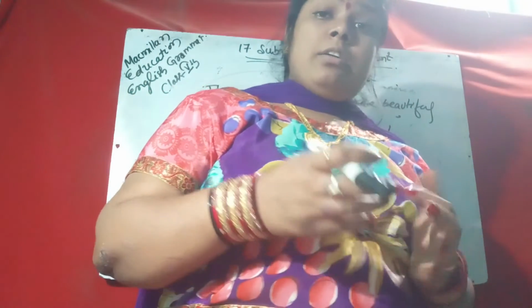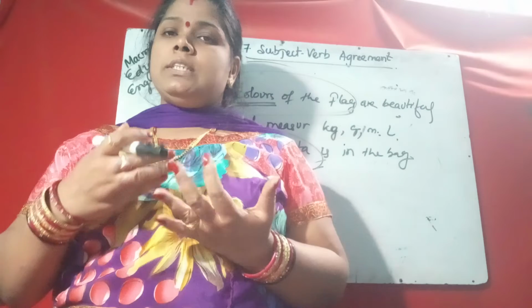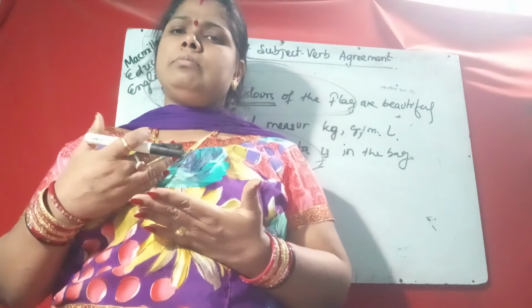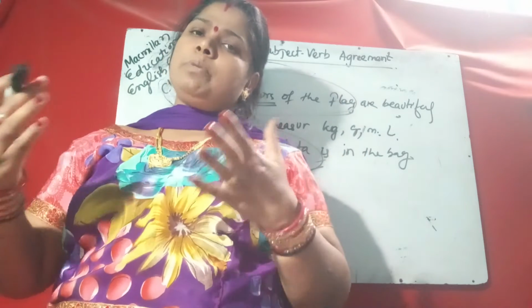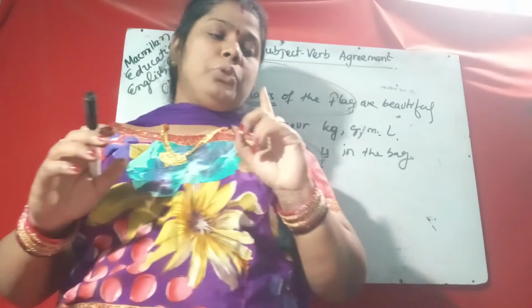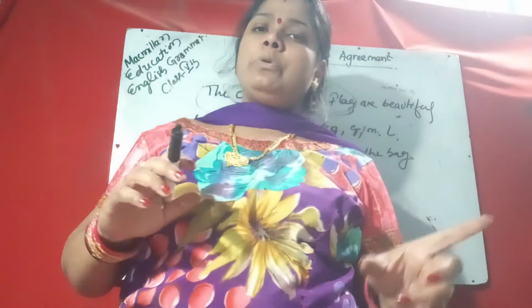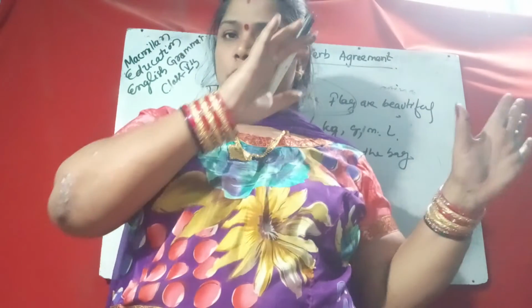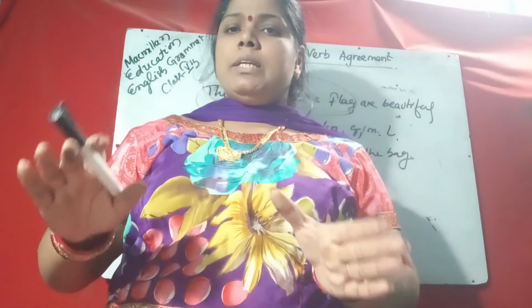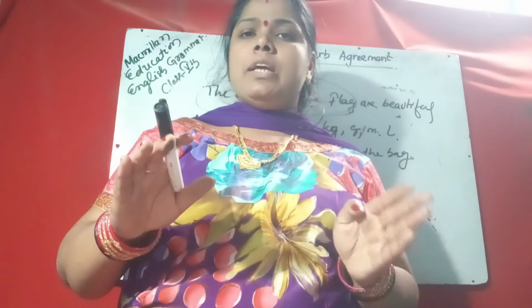Then units of measurement, liter, kilogram, gram, meter, are also used as a singular subject. Five kilos of potato is, not are. Five liters of petrol is, not are. So you have to remember these rules when using subject verb agreement.